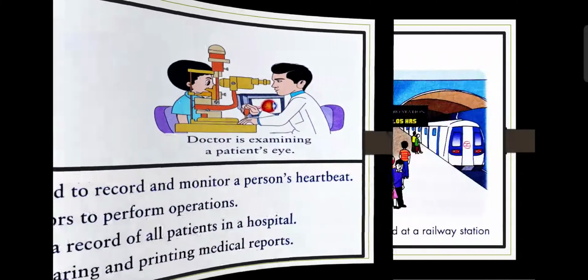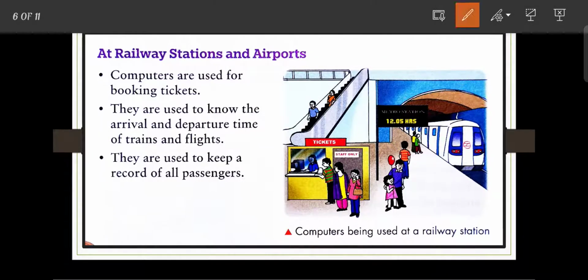Next is railway station and airports. At the railway station, computers are used for booking tickets.